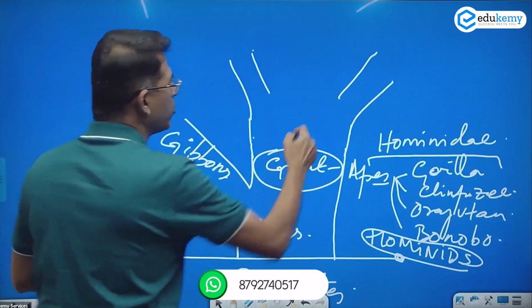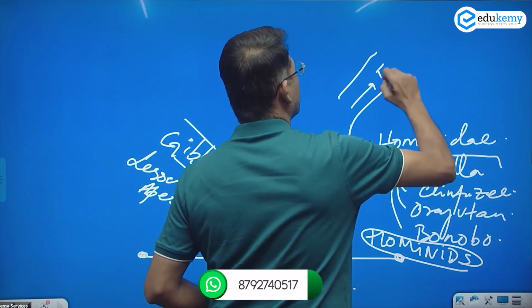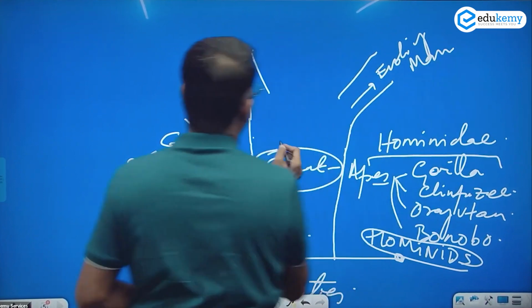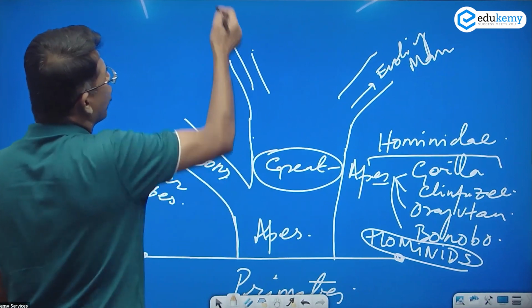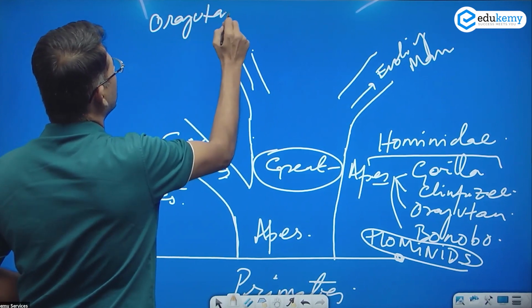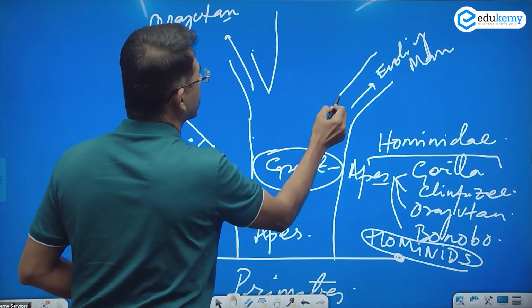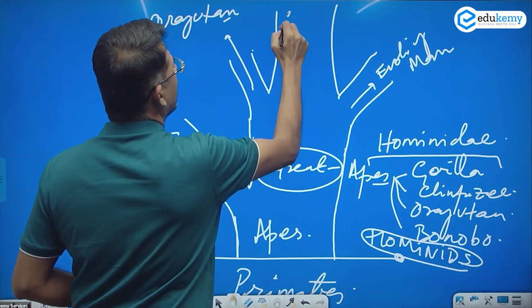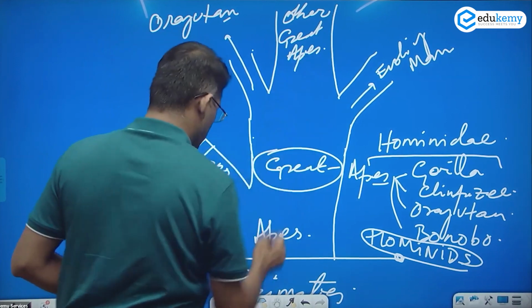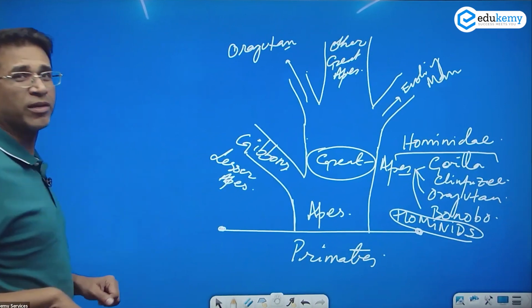One branching out was the direction of the evolution of man. In this branching, we go towards orangutans. Orangutans are very different types of apes. And we have the other great apes. So remember this tree in human evolution.